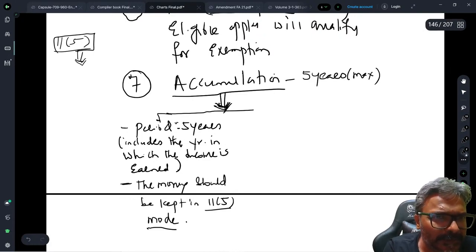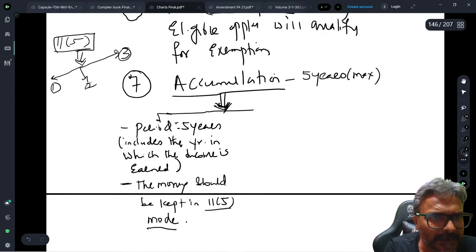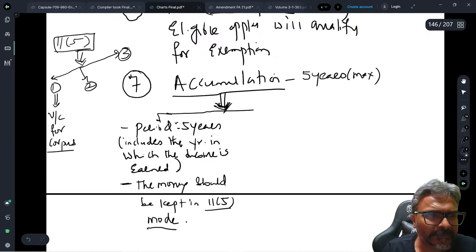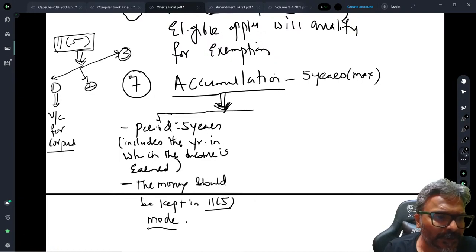Now 11.5, students, has been used in 3 places. Which are the 3 places? Let's conclude the 11.5 mode. Number 1, the voluntary contribution towards the corpus should be deposited in the mode specified under section 11.5.